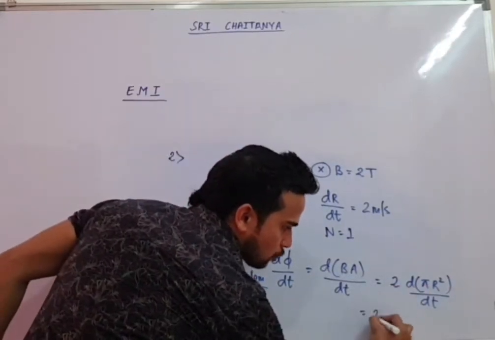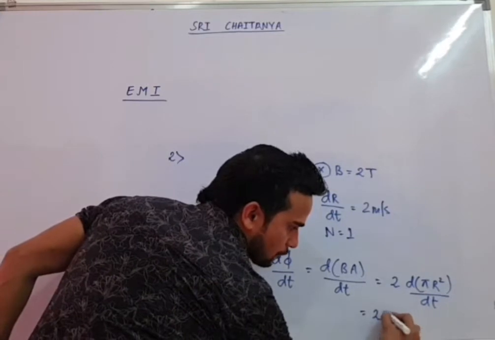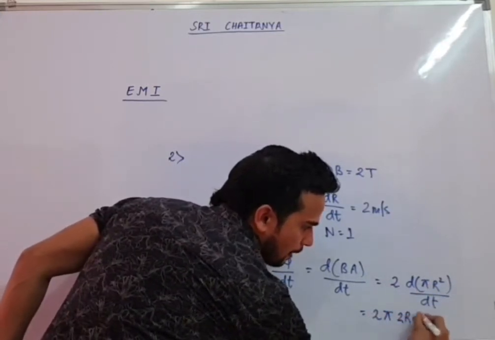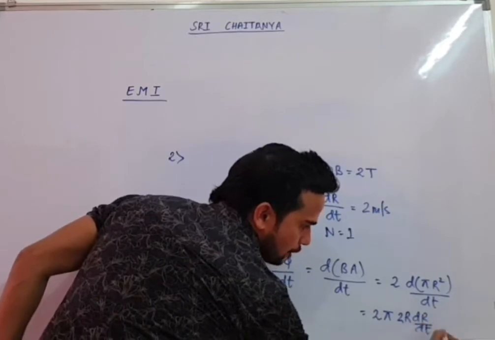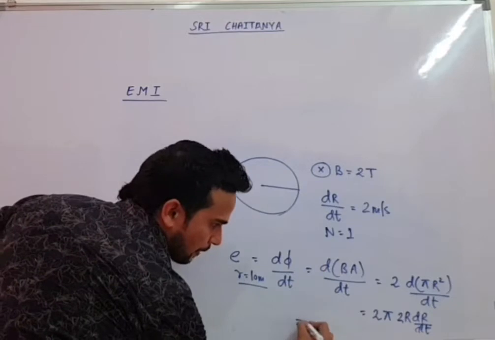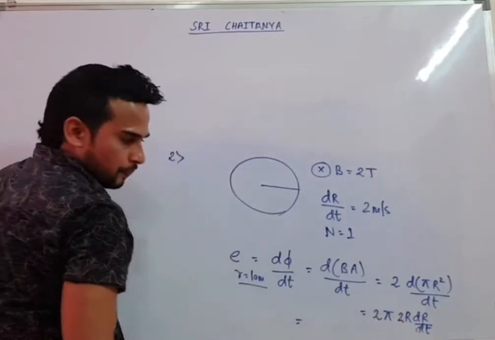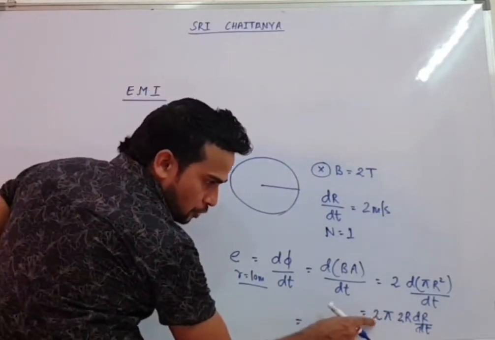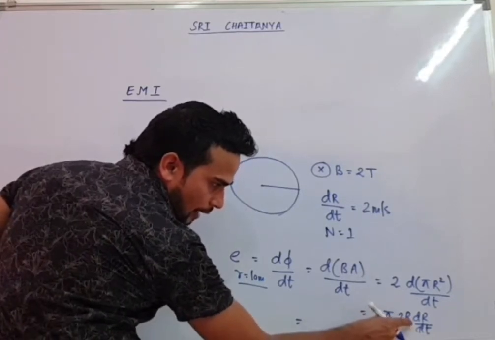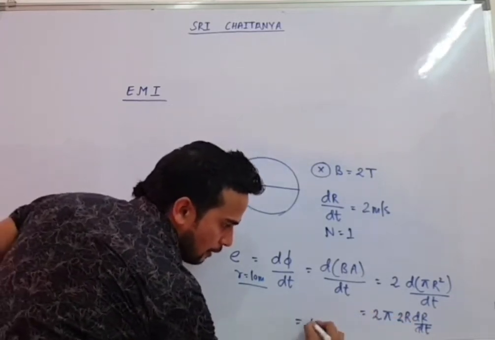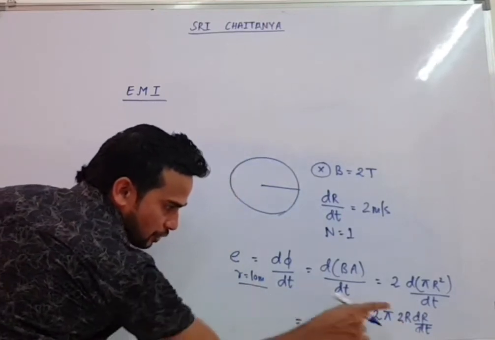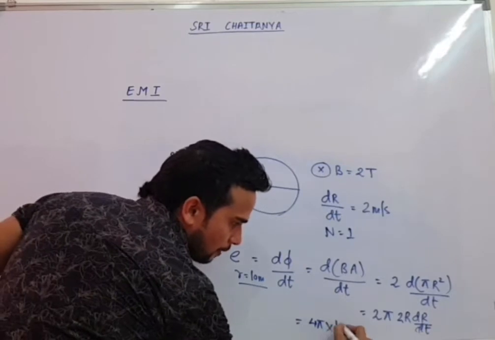So we can write this as 2, pi is again constant, and r square on differentiation will give you 2r into dr by dt. Now they are asking EMF when r is 10 meter. So you can put all these values. 2 into 2 will give you 4, so that will be 4 pi r. When they ask EMF when r is 10 meters, you put the value of r as 10 meter.